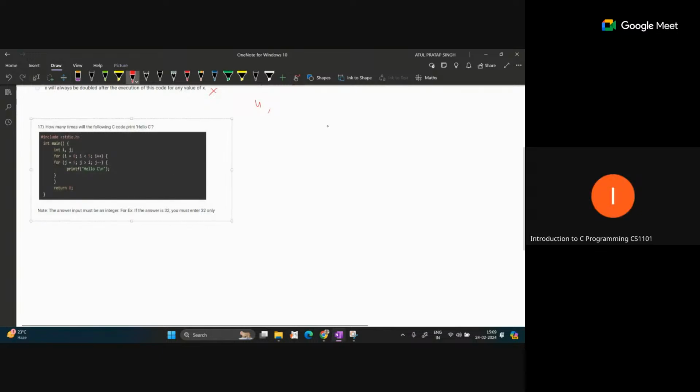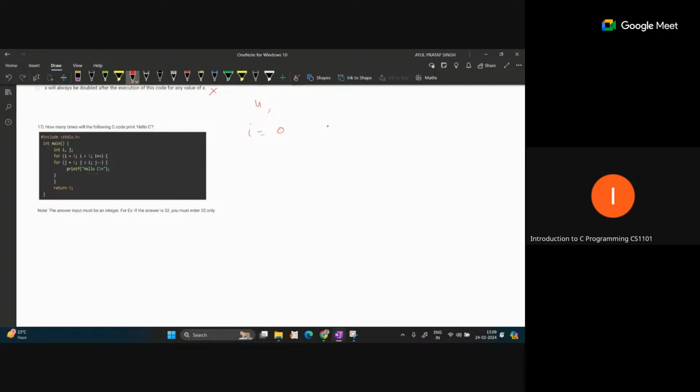How many times will the following C code print hello C? The answer should be an integer. So here we are asking how many times this hello C will be printed by the code. If you see the loop, I is starting from 0, and the condition is given I is less than 5.